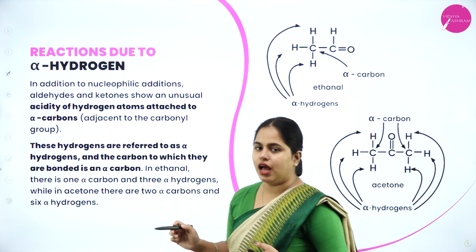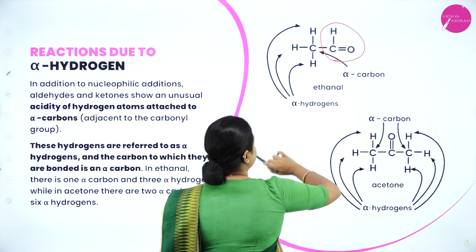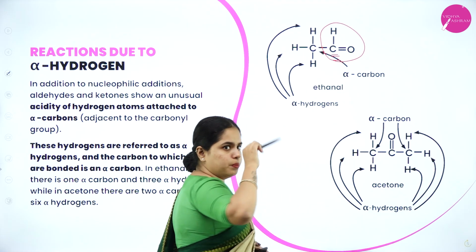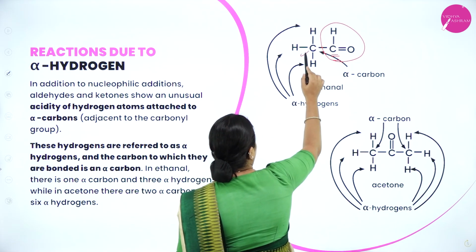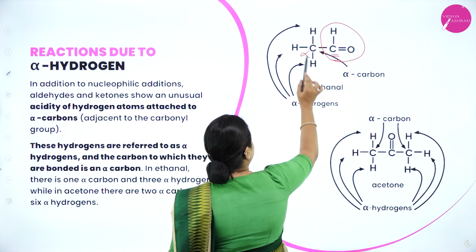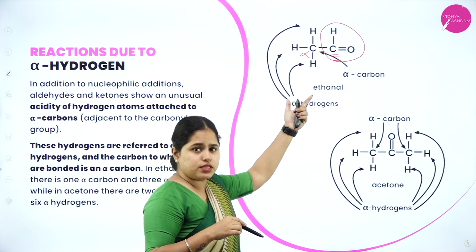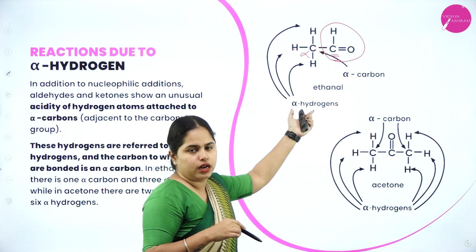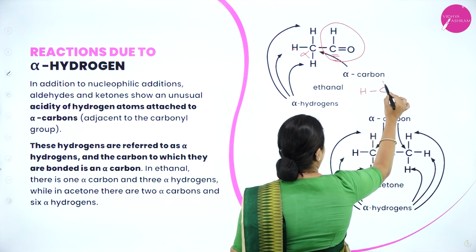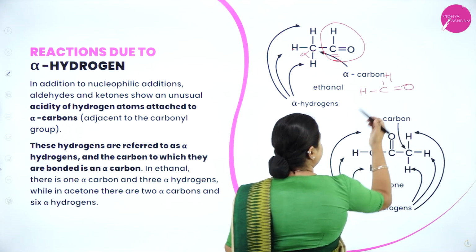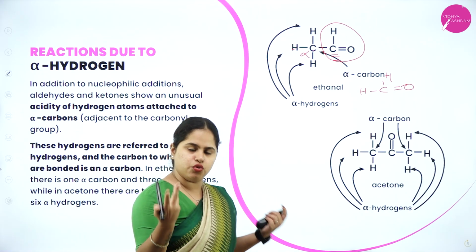Alpha carbons means, as you can see here, this is your aldehyde, CHO. This is the carbon atom which is present in the functional group. Adjacent to that, the carbon that is present is called the alpha carbon. So this is your alpha carbon and these 3 are called the alpha hydrogens. Which one is this? Acetaldehyde, or ethanal. In this, you have alpha hydrogen. But let us consider formaldehyde, HCHO. This itself is the carbon atom which has the functional group. So in formaldehyde, the first aldehyde, there is no alpha hydrogen.